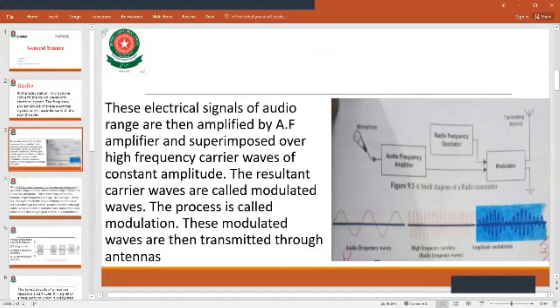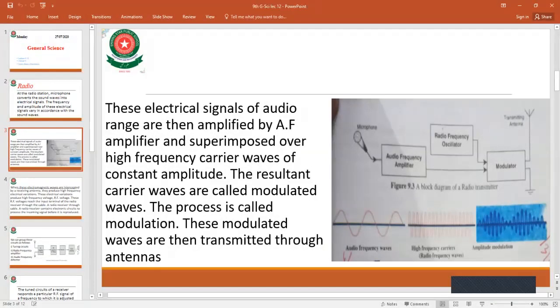Transmitted to the modulator. There the audio frequency waves are converted into high frequency carriers. Then these high frequency carriers, which you can also call radio frequency waves, will be changed by amplitude modulation. That is transmitted through the air, or you can say it is transmitted through the antenna.